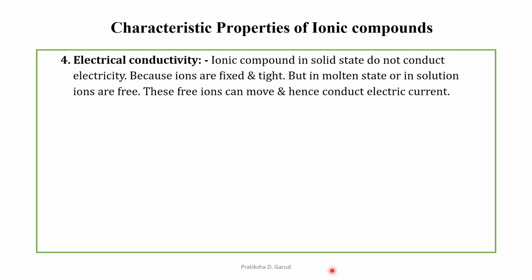Okay. And then the next characteristic property is the electrical conductivity. In the case of ionic compounds in the solid state, they do not conduct electricity. Why? Because the ions are fixed and tight. But in a molten state or in a solution, the ions are free in nature. And when the ions are free, they can easily move, and hence they can conduct electric current. So in the solid state they do not conduct electricity, whereas in the solution or molten state, they can conduct electricity.